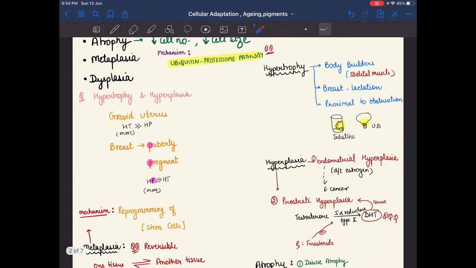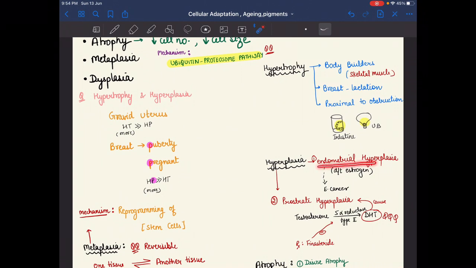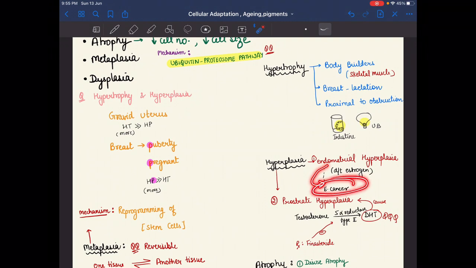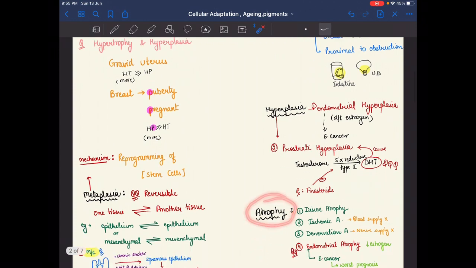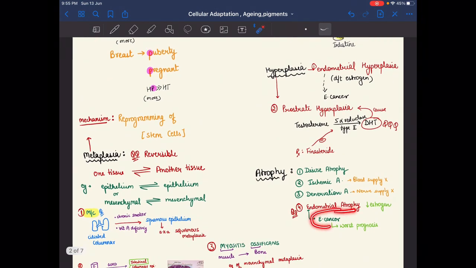And the next is hyperplasia. Hyperplasia is an increase in the cell number. The first example is endometrial hyperplasia. Due to estrogen, the number of endometrial cells will increase, which can lead to endometrial cancer. So basically with hyperplasia, endometrial cancer is not a bad prognostic factor. But in atrophy, when endometrial atrophy leads to endometrial cancer, that is the worst prognosis.